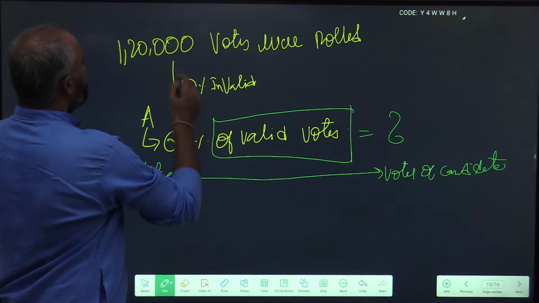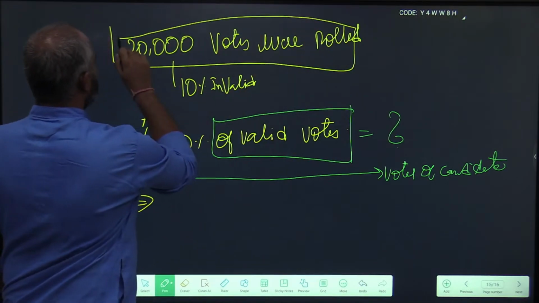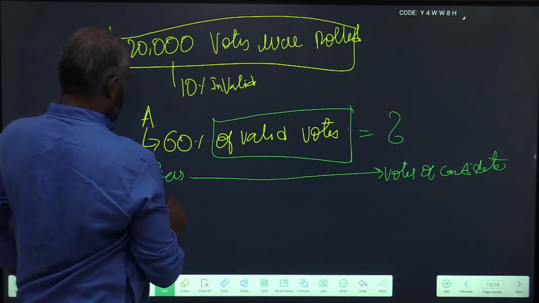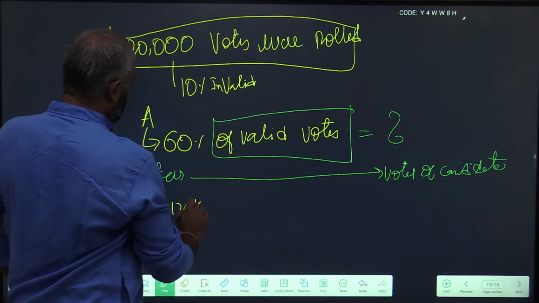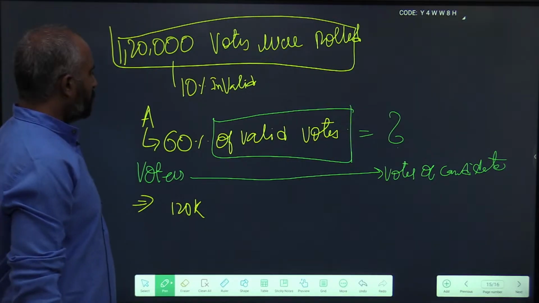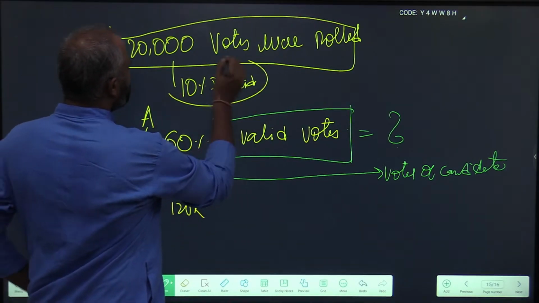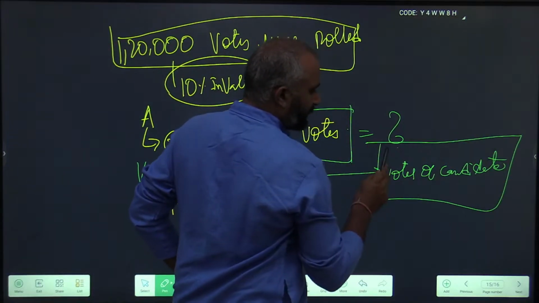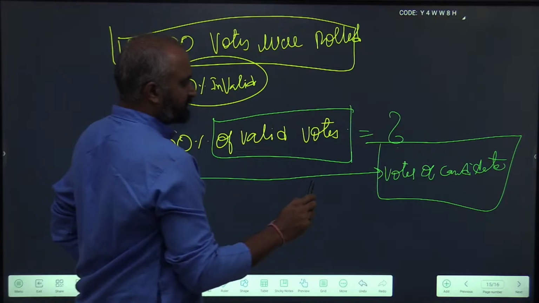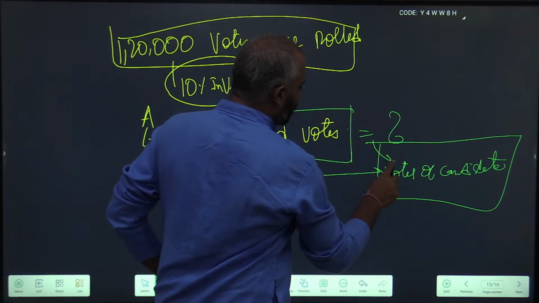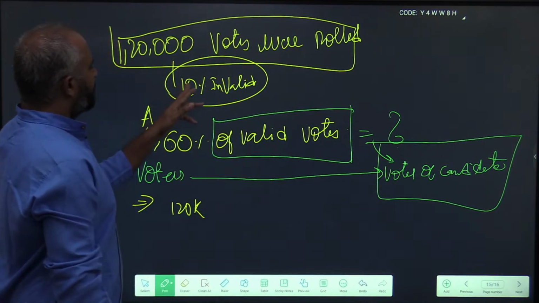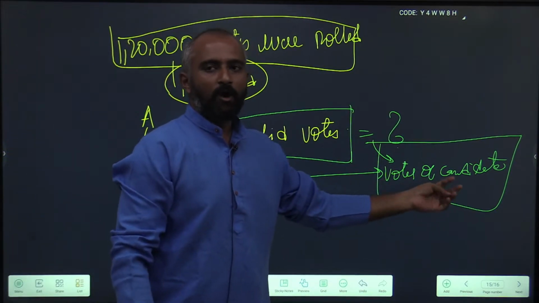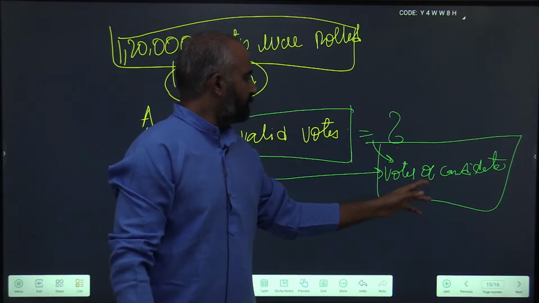These were the number of votes polled, 1.2 lakh, or I'll just write 120k. Always have the final destination in your mind: I need to reach the votes of the candidate. Does invalid votes contain the votes of the candidate? No, only valid votes contain the votes of the candidate.